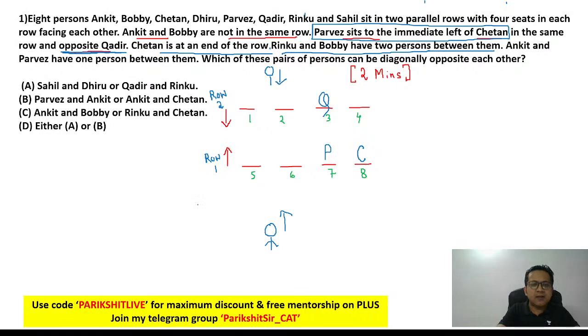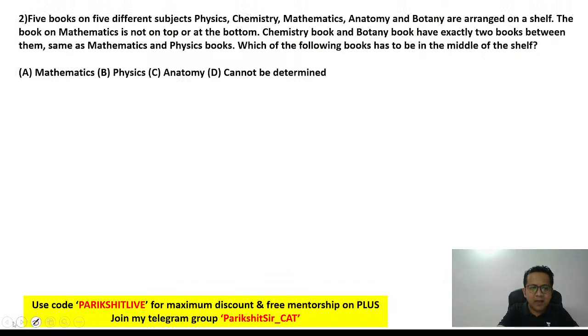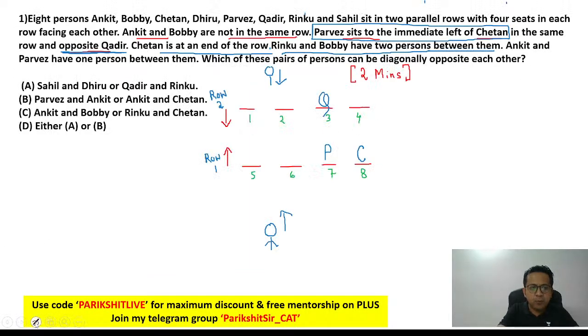Now think about it. They are saying R and B have two people between them. Can you tell me where they will come? Yes, think about it. Two people between them. The only possibility is that R and B have to be at 1 and 4. Will you agree? 1 and 4.